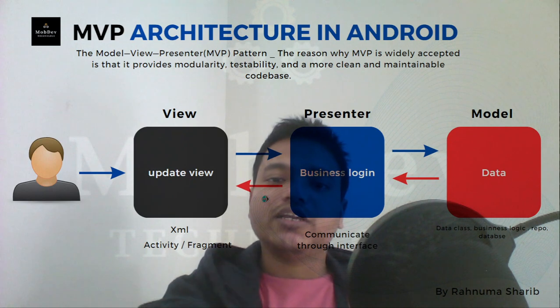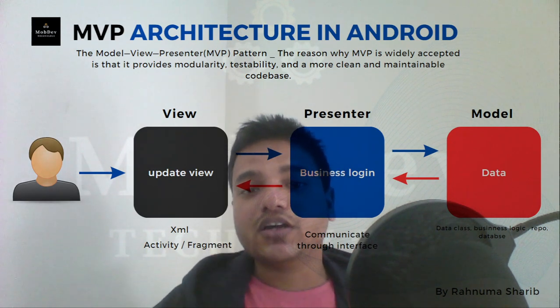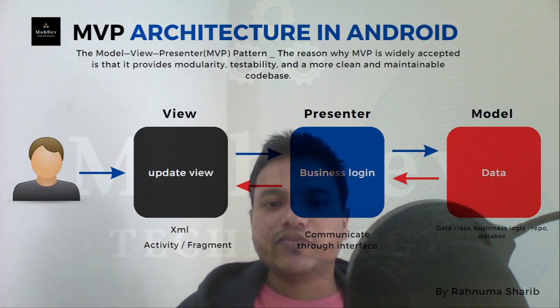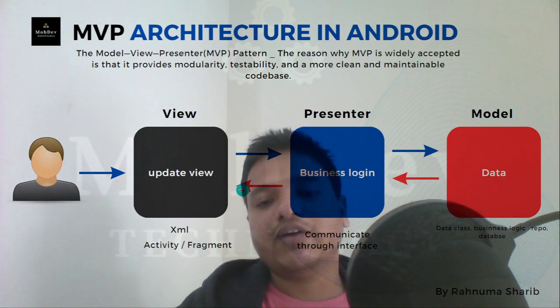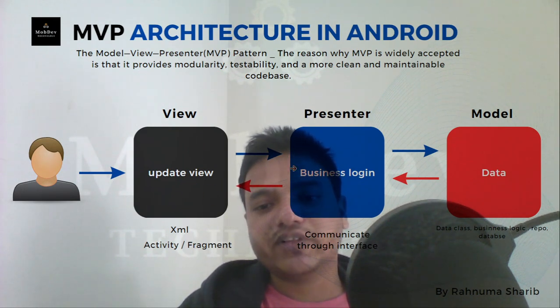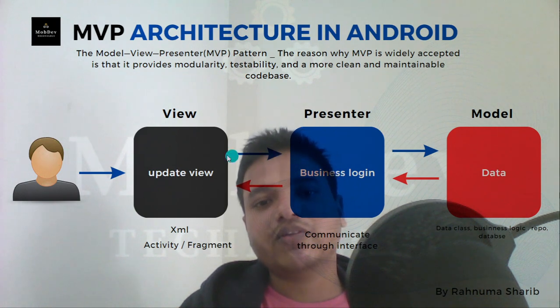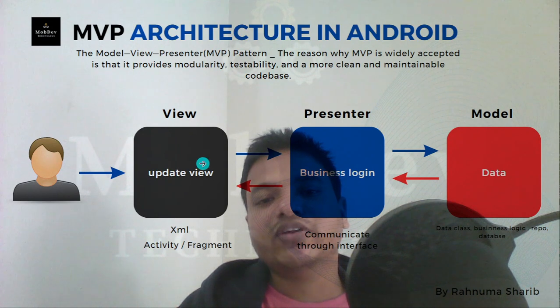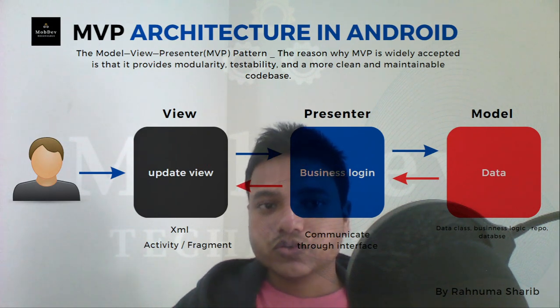And one more thing here is, the presenter does not know anything about the view, and the view does not know anything about the presenter. How is that possible? If both don't have a reference to each other, how will they communicate? They can communicate with the use of an interface. So we have one data interface. Whenever data is received, the view will get the update and will update itself according to need.